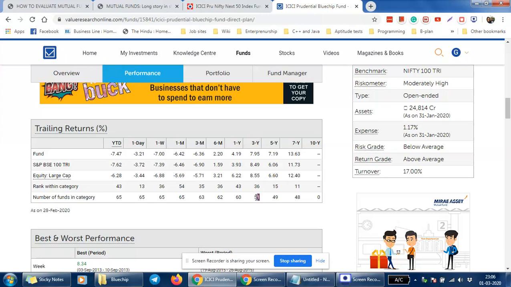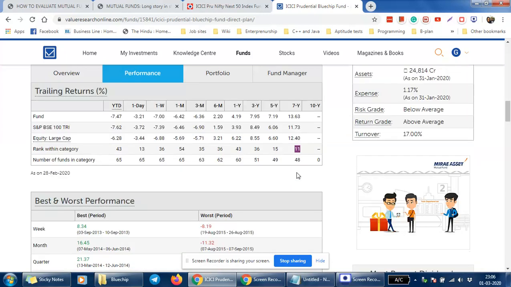Why? Because a lot of funds were started in recent times. In the last 2 years, a lot of mutual fund companies have started their new mutual funds. So that's why the older mutual funds are not reflecting in the 5 years. So it is getting reduced and reduced. For 7 years, only 48 schemes were there by different mutual funds. So for a 7 year period, this mutual fund actually stands at 11th number, which is considerably good, if not excellent.